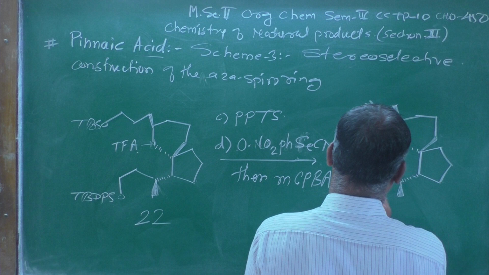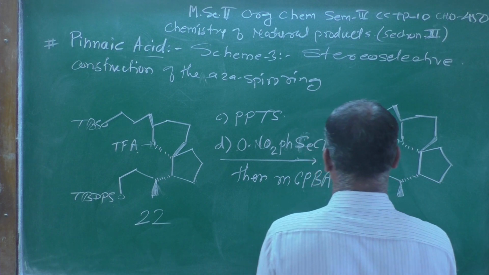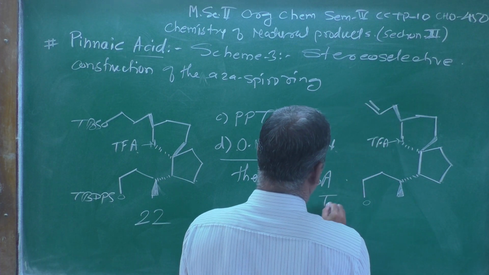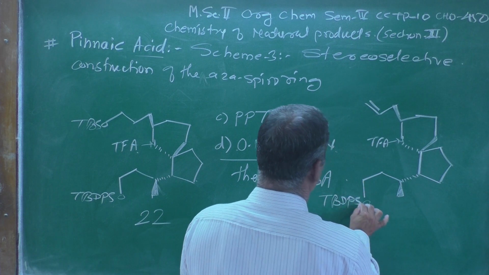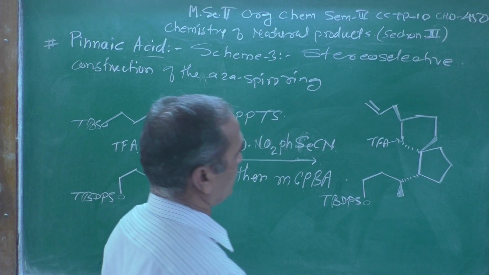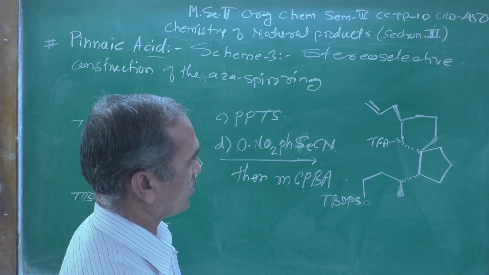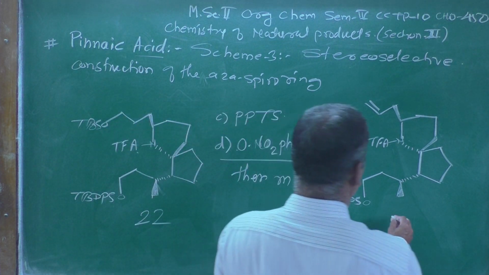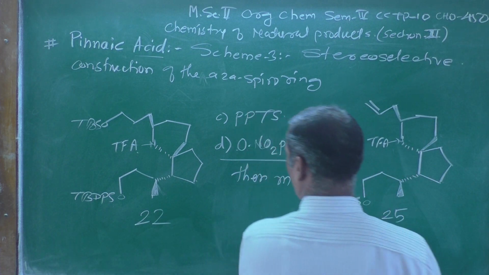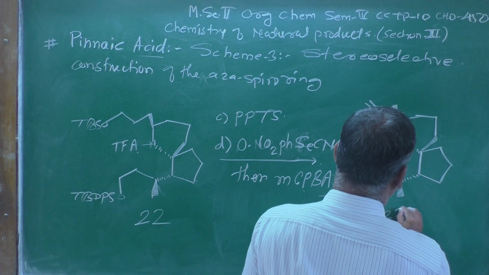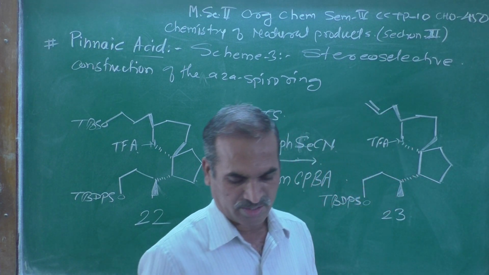This is the primary alcohol, which is protected with TBDPS, that is tertiary butyldiphenylsilyl, and the structure which we got over here is structure number 23. We can see here clearly.